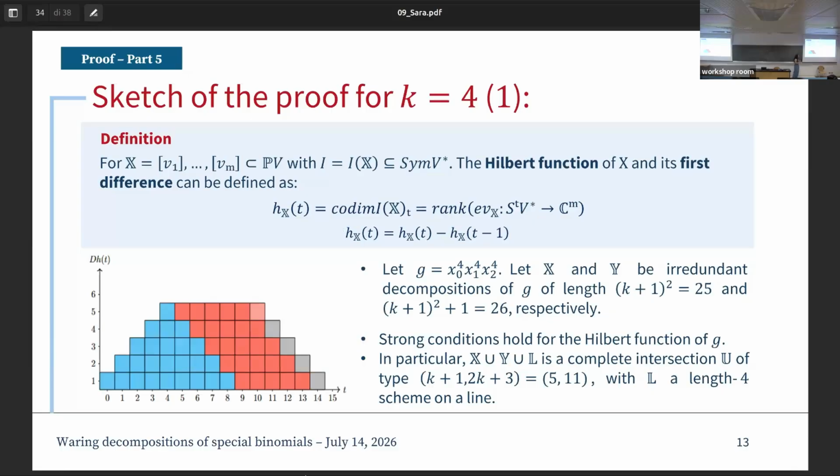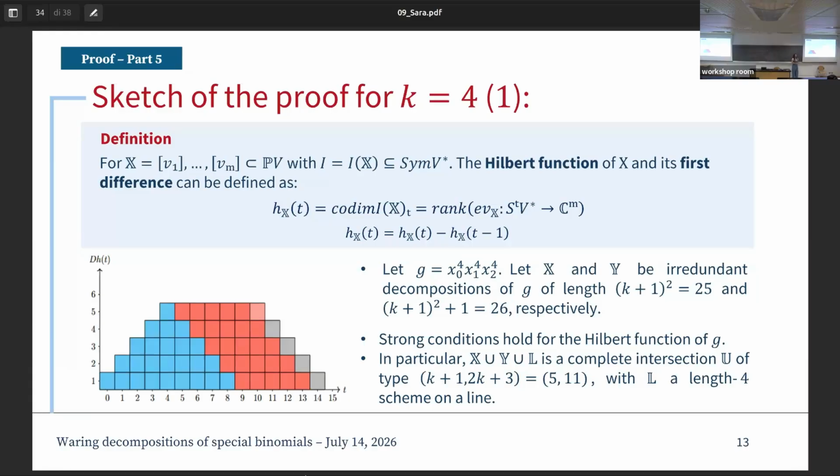And in our case, for the sake of the proof, we assume k to be equal to 4, so that our monomial can be written as x0 to the power 4, x1 to the power 4, and x2 to the power 4. If we have X and Y to be two redundant decompositions with these point sets disjoint, then k plus 1 squared is equal to 25. So we have 25 points in X, which are represented by these blue points. And in the same way, we have 26 points for decomposition Y, which are represented by these red points.